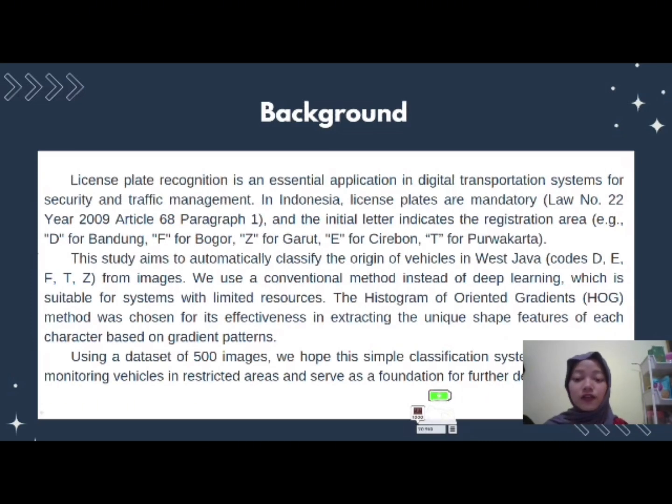Using a dataset of 500 images, we hope this simple classification system can assist in monitoring vehicles in restricted areas and serve as a foundation for further development. This study focused solely on the West Java region to simplify the process of collecting and organizing the dataset, ensuring consistency and measurability during development.